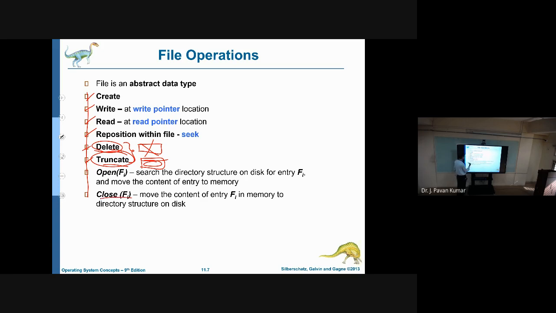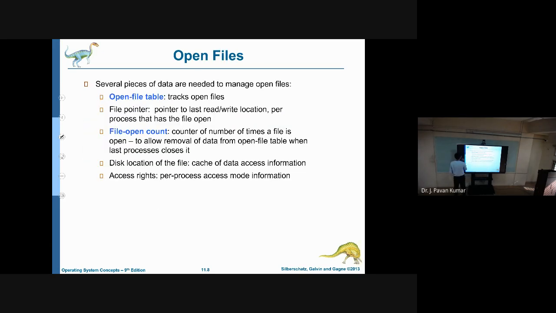Next, open means it will bring the file to the main memory so that we are able to perform some operations, either read, write, or execute. Next, close means whatever modification we have made, we have to update in the hard disk. This is the hard disk. Like this, we have seen open and close.